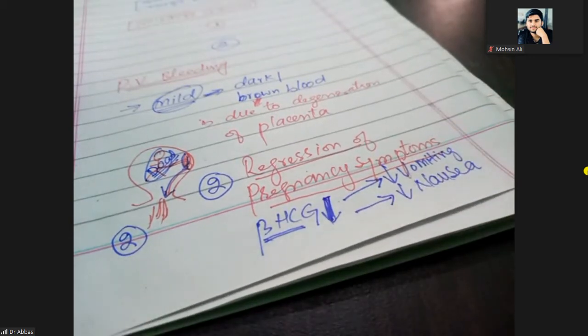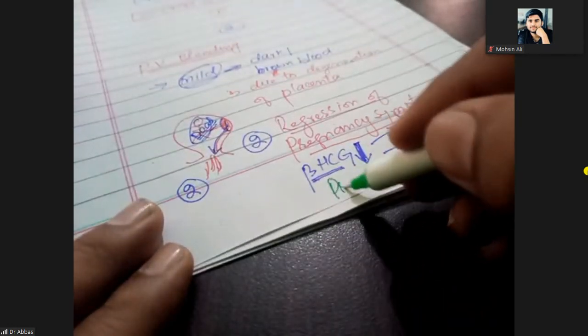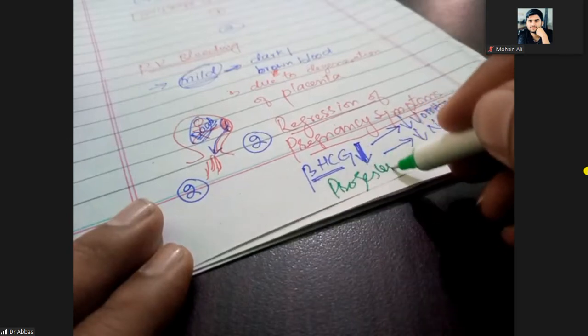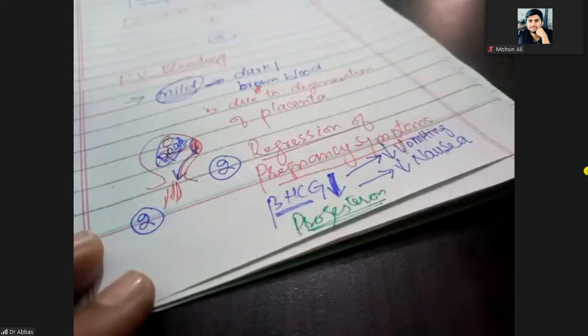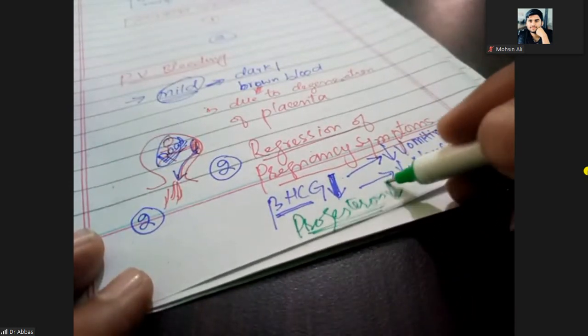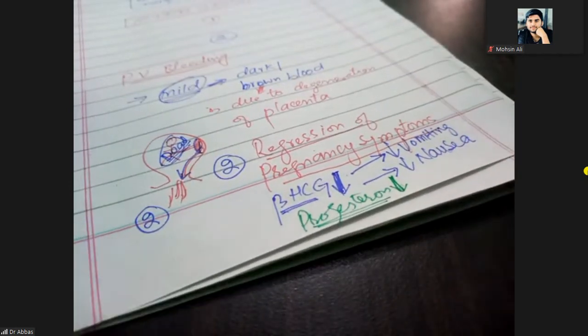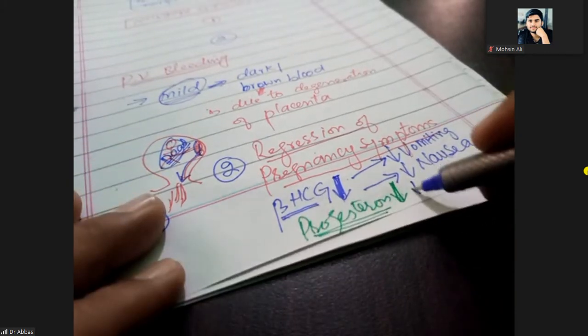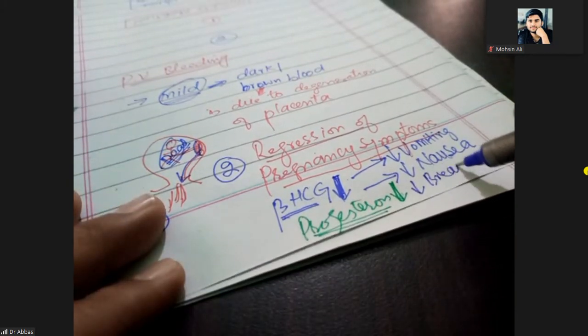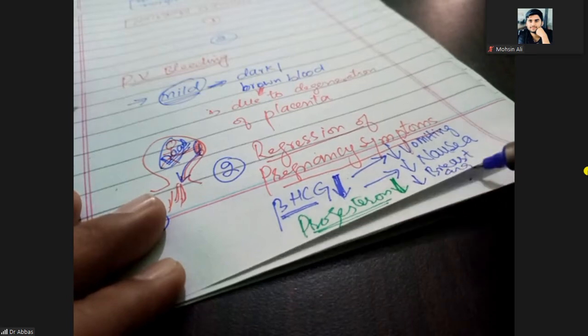And then progesterone level is also less, because the fetus is dead. So there will also be decreased breast engorgement.